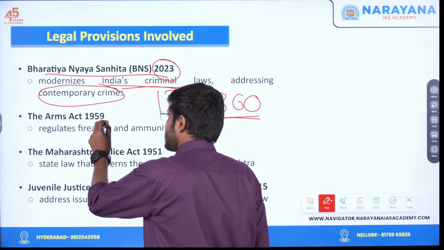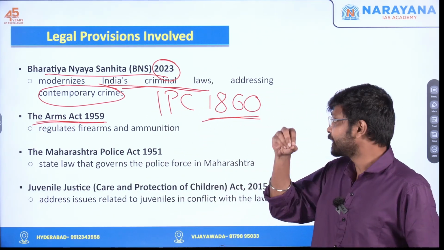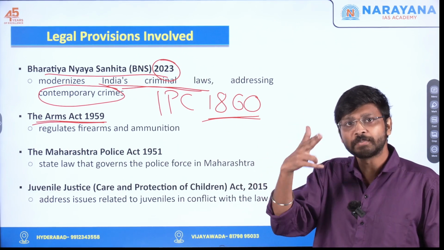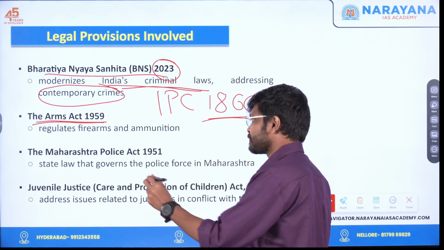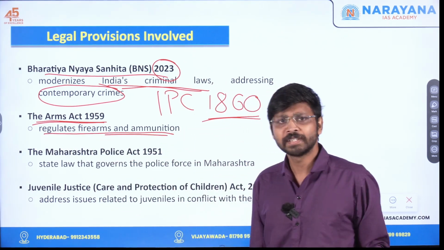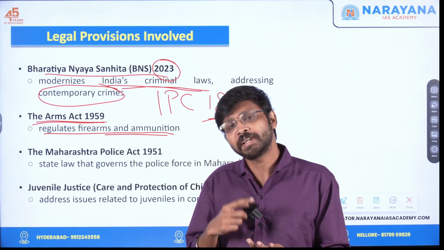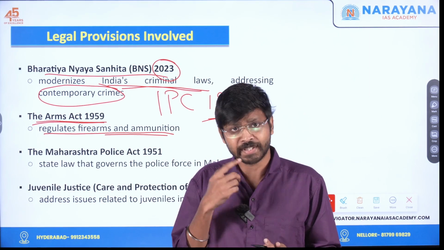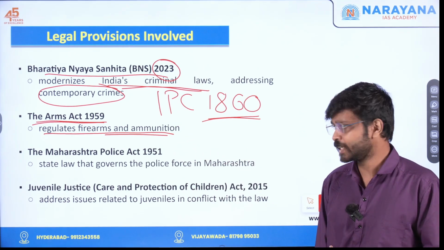Another one is the Arms Act 1959. Why was the Arms Act invoked? Because Baba Siddique was murdered using a gun. So that is why the Arms Act was invoked. What is the purpose of the Arms Act? It regulates firearms and ammunition. Regulate in the sense that it does not allow the possession of a gun, acquisition of a gun, or even manufacture or sale of a gun without a license. This is prohibited in the Arms Act 1959.